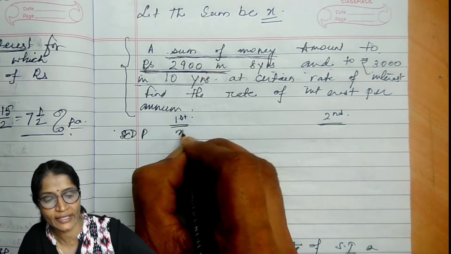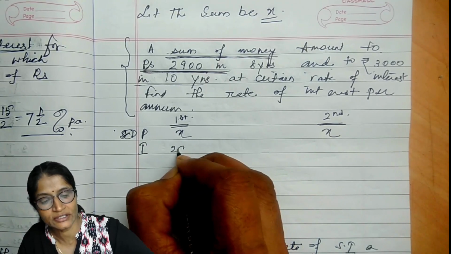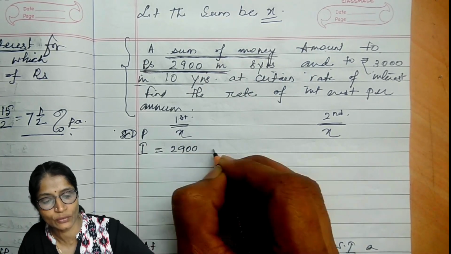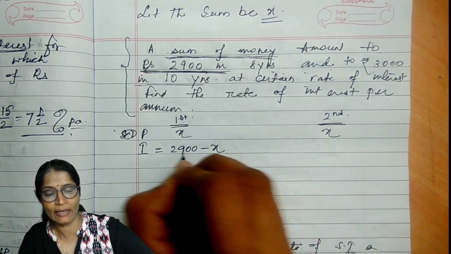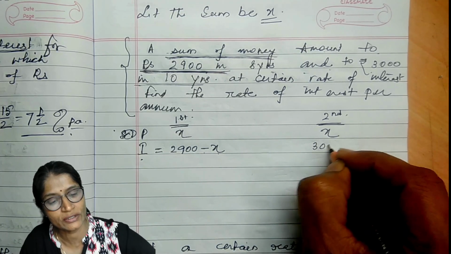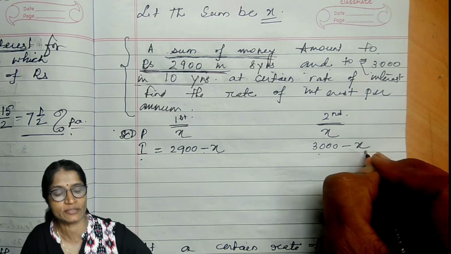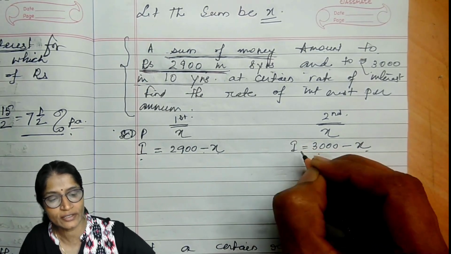The principal is X, and in this case also X. The interest will be here, since the amount is 2900, minus X, because amount minus principal will give you the interest. Here also the amount is this and the principal is X, so amount minus principal will give you the interest in this case also.